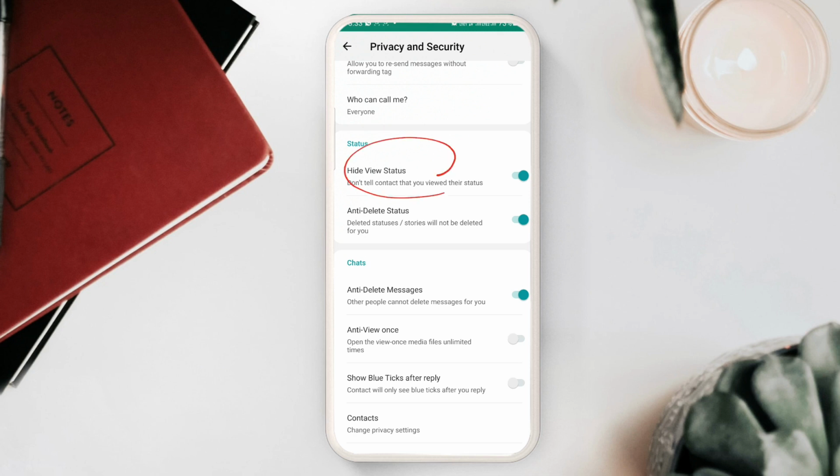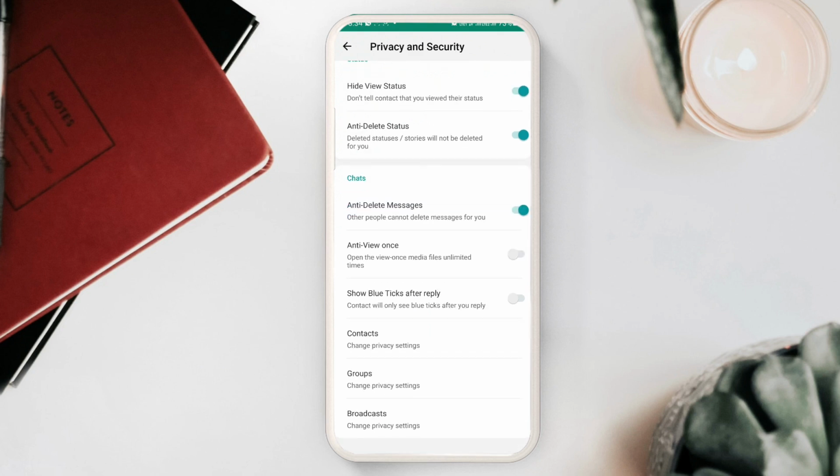Similarly, if you view anyone's status and you don't want to let him know that you have viewed their status, you can enable hide view status. Similarly, you can enable anti-delete status. Another option is here: you can enable anti-delete messages, and you can also enable anti-view once. So if anybody sends you an anti-view message, the message will not be deleted for you. You can view it again and again.